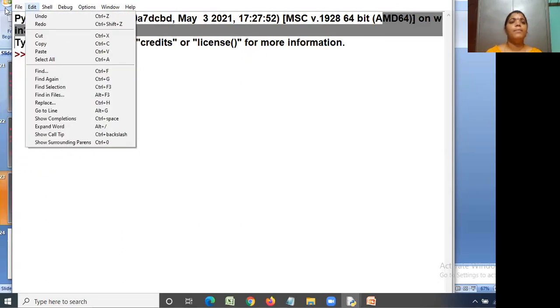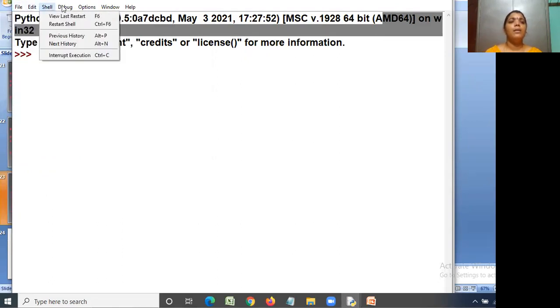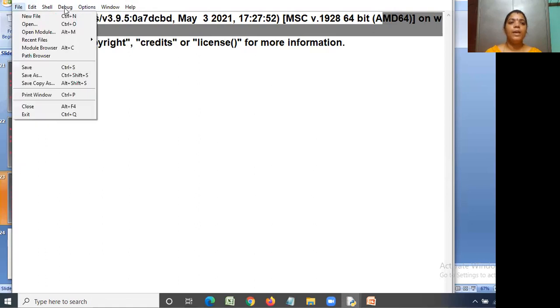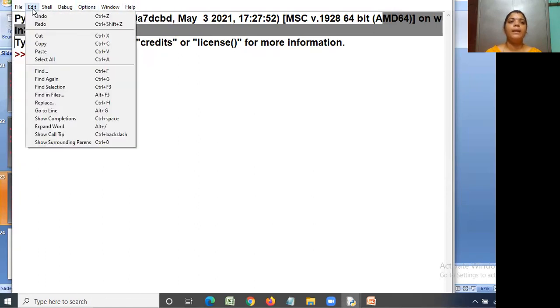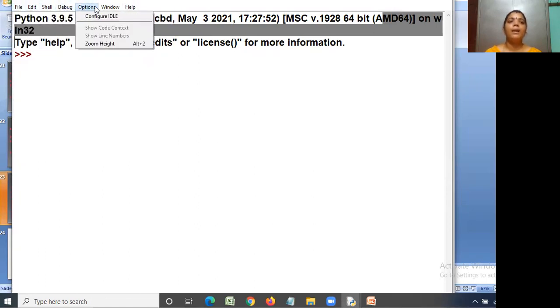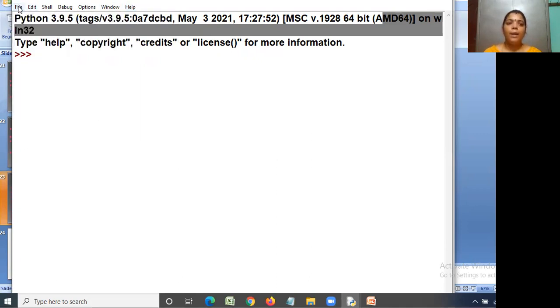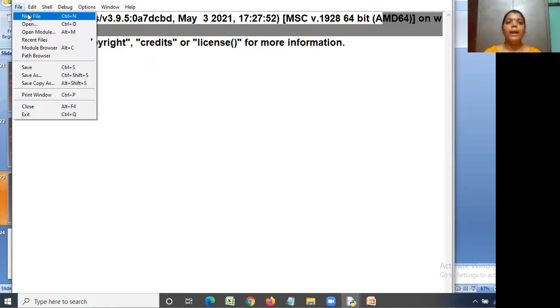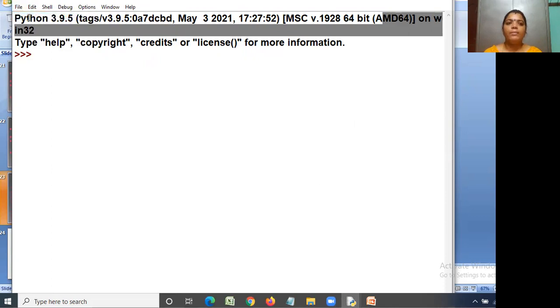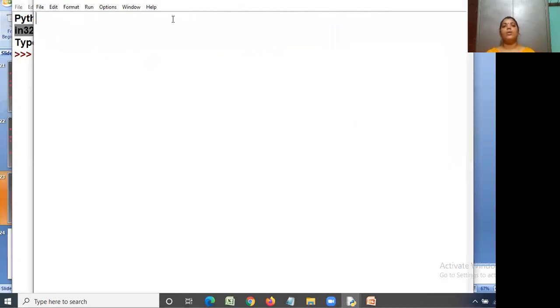So see here, these are the tabs here: one is the file tab, edit tab, shell tab, debug tab, options, windows and help. This is the editor to write Python code. Next, go to the file menu and take a new file. Okay, take a new file.